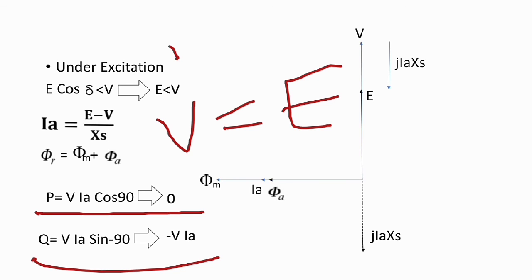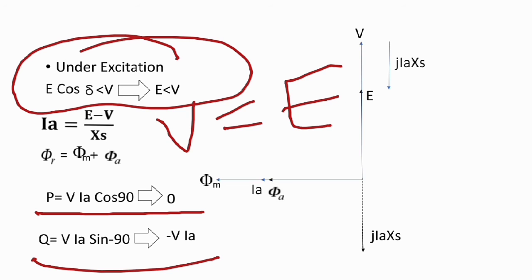Lastly, in the under excitation system we have seen the value of current is negative. Because it is under excitation, the main flux is reduced, the value of main flux is smaller than the resultant flux. So the armature flux should support the main field flux to achieve the constant resultant flux.